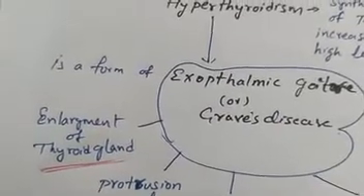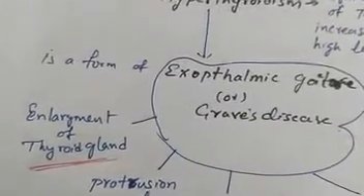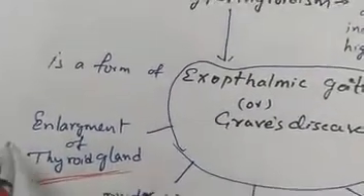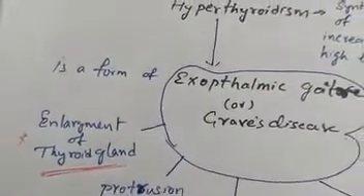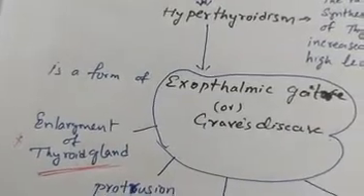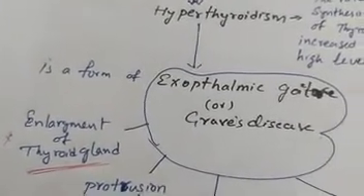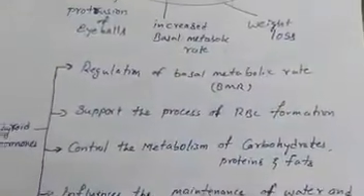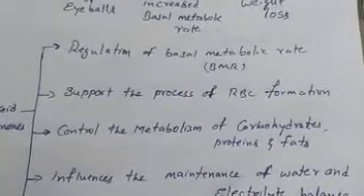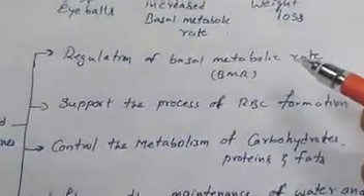Okay, hyper, that is exophthalmic goiter. Okay, hypo, simple goiter.